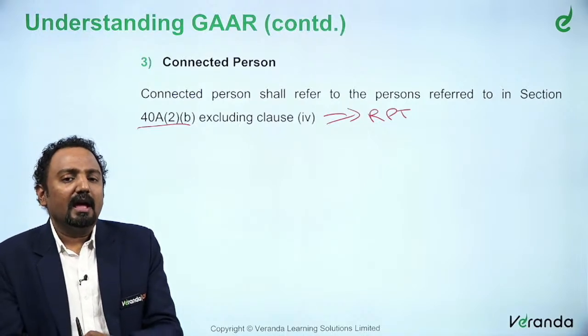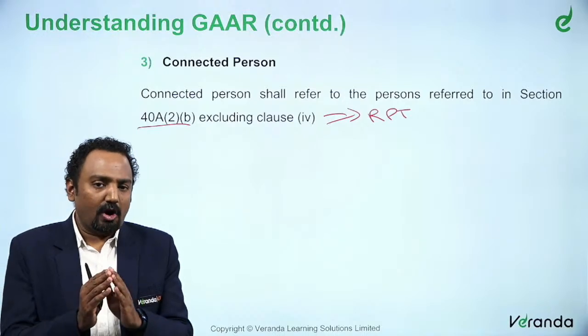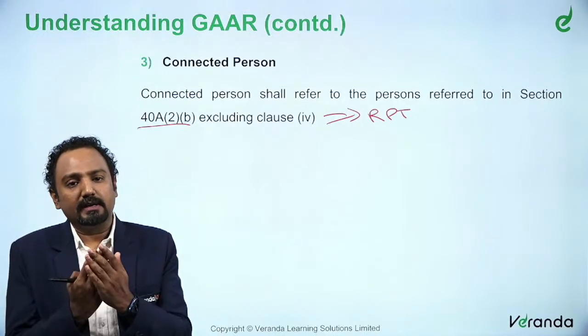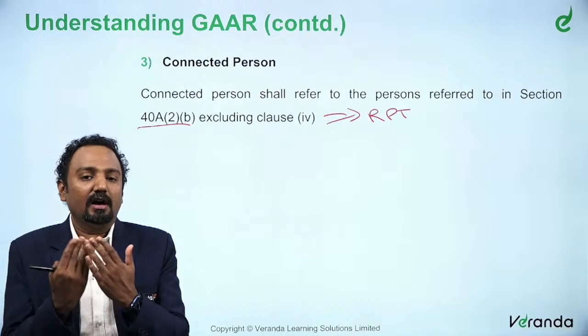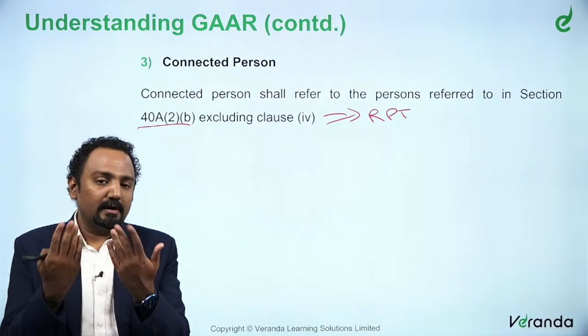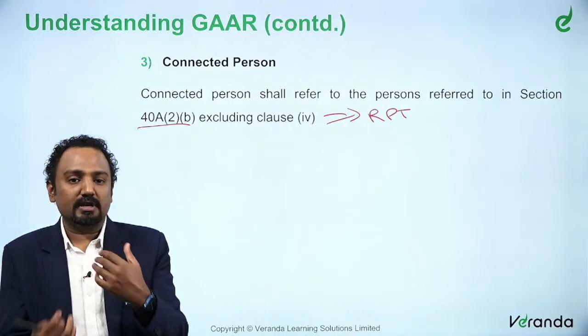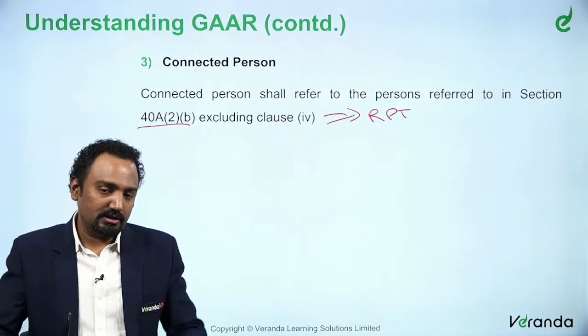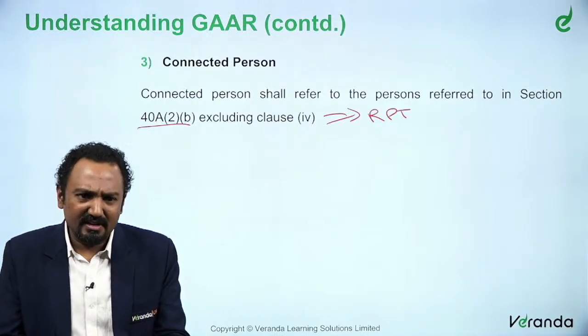It talks about two common entities being held by a common person, that is, one person holding substantial interest in two independent organizations. This alone is not covered in connected person.